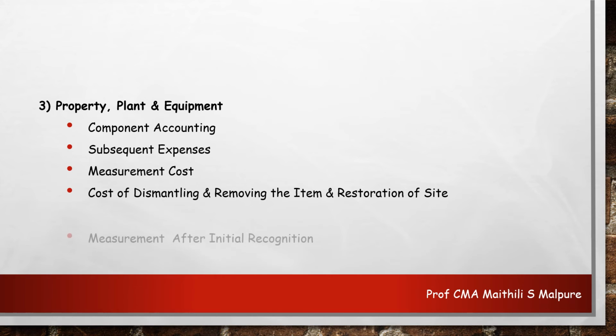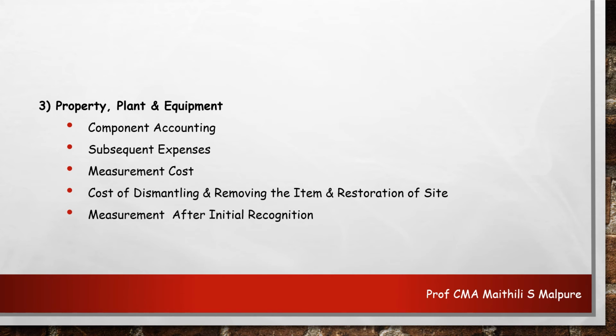activities. Next comes measurement after initial recognition. It may happen that the entity initially chose a specific method for valuation, but afterwards found that other valuation methods can be used, and while revaluing, it may also happen that the asset, liability or any component under consideration is now revalued.